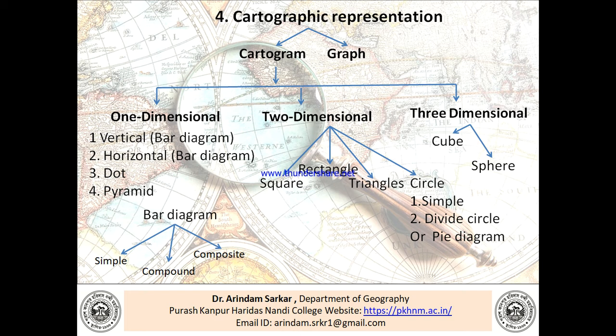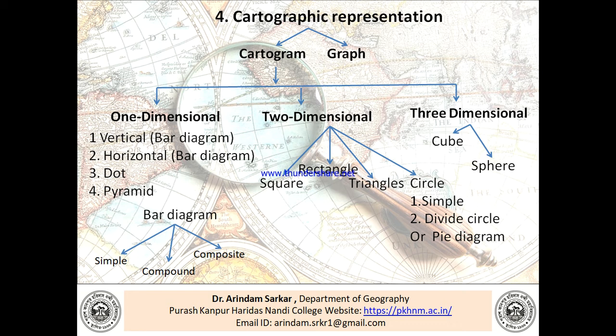Cartographic representation can be done in two ways: one is by cartograms, and another one is the graph. Now we can classify the cartogram into three divisions: one-dimensional cartogram, two-dimensional cartogram, and three-dimensional cartogram. What are the one-dimensional cartograms? One-dimensional cartograms are vertical, that is the bar diagram, horizontal, that is also a bar diagram, dot by dot, and a prelude. Bar diagram is further classified into simple, compound, and composite.